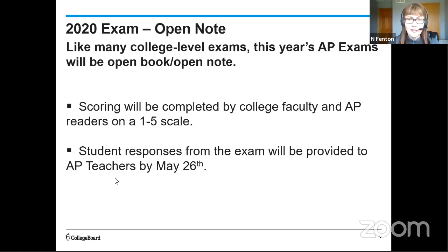Also, I want you to know that the College Board has announced that they're going to try to release your scores as close to that typical early July date as possible. So you should look for your scores in early July.